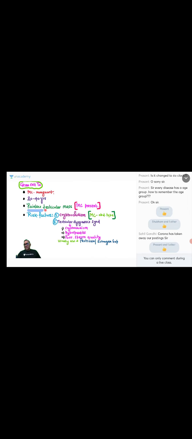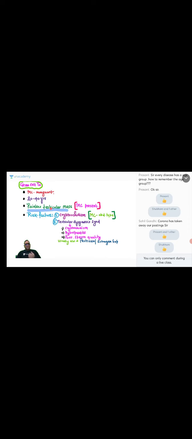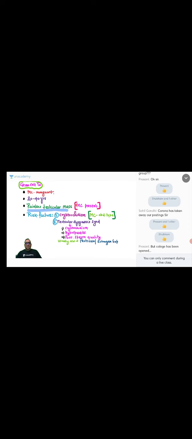So coming to the germ cell tumor, painless testicular mass. Don't worry, this will be coming. Corona will be gone, I think. Hopefully, we are all praying that the vaccine should come. Even I am feeling so inhibited, as if I'm enclosed inside a room and we're not doing anything proper.